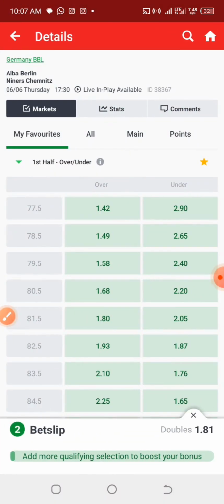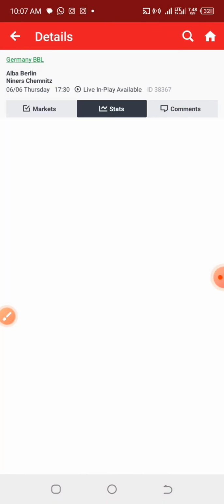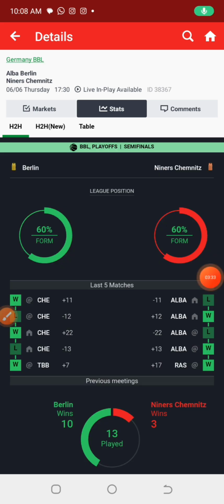Okay, let's check from the German league. Okay, looking at the form from this particular German league side, we can see that both teams are having 60% form, and that shows that they won 3 games out of the last 5 games. Okay, it is manageable. We can go for that.